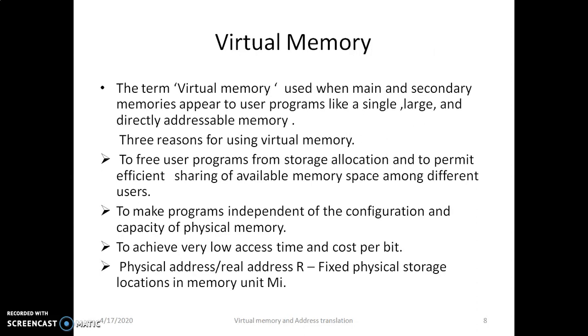So what is virtual memory? Virtual memory is used when the main and secondary memories appear to user programs like a single, large, directly addressable memory. There are three reasons for using virtual memory. First, to free user programs from storage allocation and to permit efficient sharing of the available memory space among different users. Second, to make programs independent of the configuration and capacity of the physical memory. Third, to achieve low access time and cost per bit.